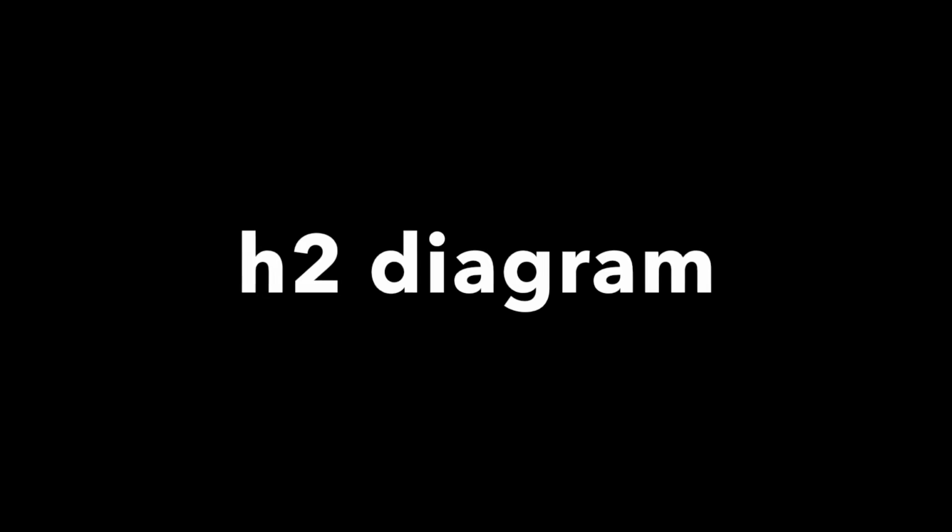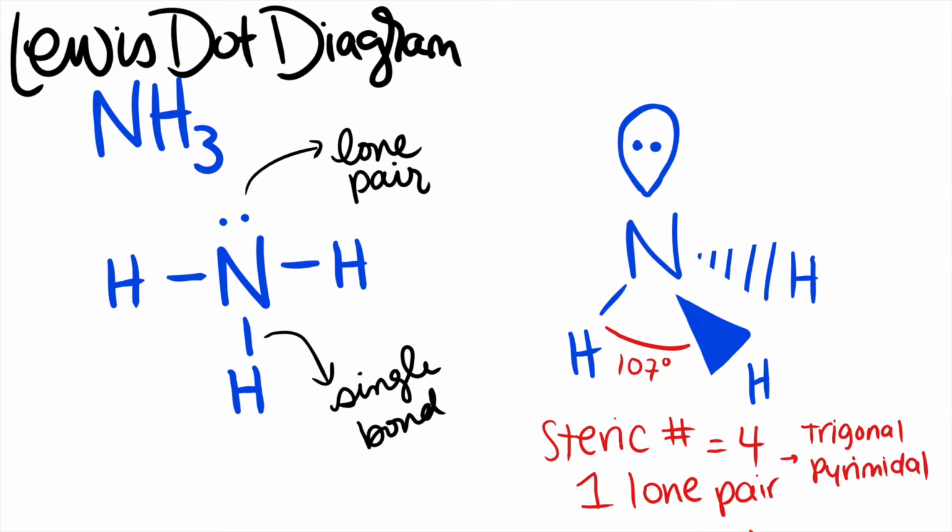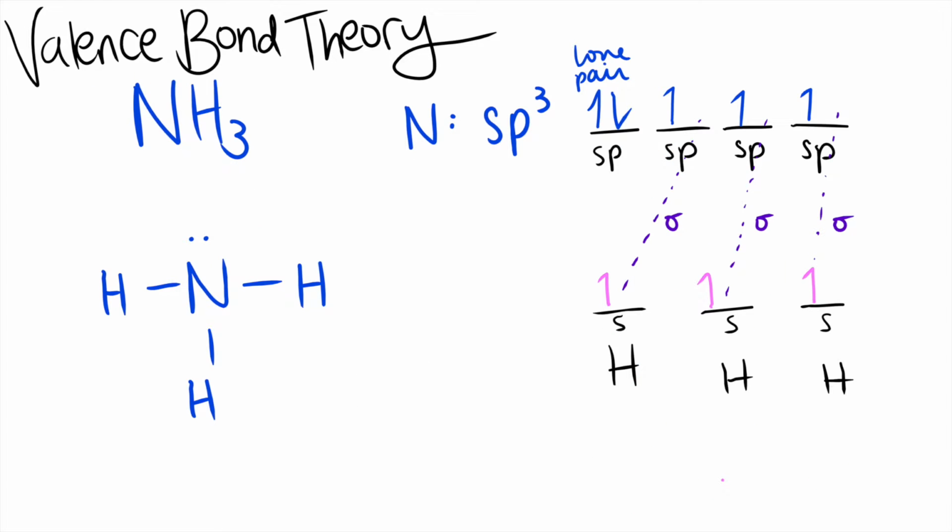The second reactant, H2, consists of two hydrogen atoms bonded with a single bond, each with no lone pairs. Ammonia has three hydrogen atoms single bonded to one nitrogen atom, as shown in its Lewis dot diagram. NH3 is a polar molecule with a trigonal pyramidal geometry, since its steric number is 4 and it has one lone pair. The nitrogen is sp3 hybridized since it has three bonding domains and one lone pair. According to valence bond theory, it makes a sigma bond with each hydrogen atom.